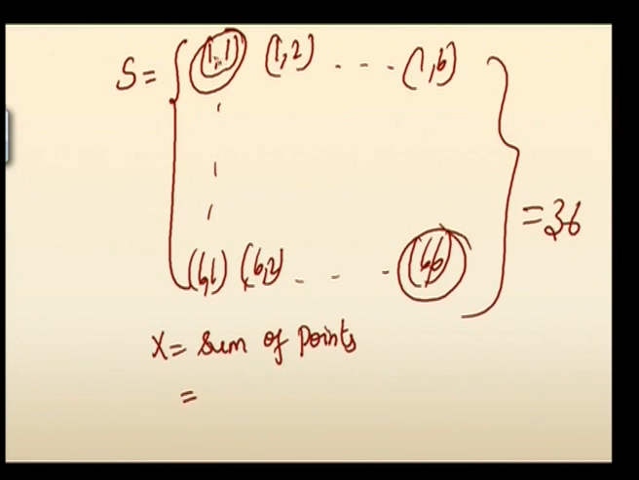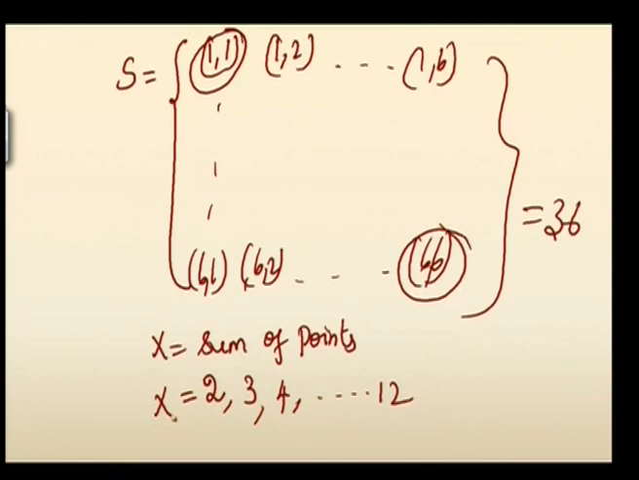Starting from (1,1), the sum of points is 1 plus 1, so starting from 2, we have 3, 4, etc. It ends with (6,6), the last possibility, whose sum of points gives you 12. So X takes the values 2, 3, 4, etc., up to 12. All are natural numbers. There is no interval. X takes particular values: 2, then 3, then 4, then 5, etc. It goes on up to 12.